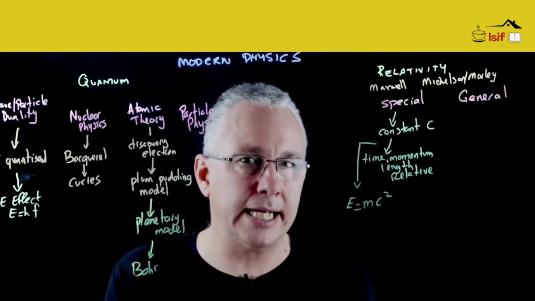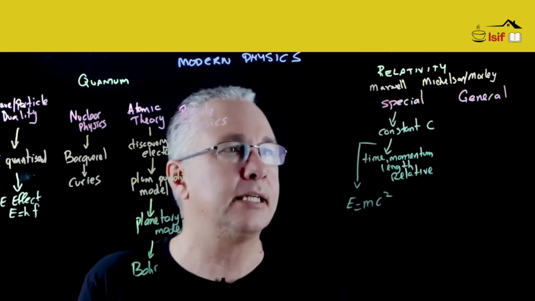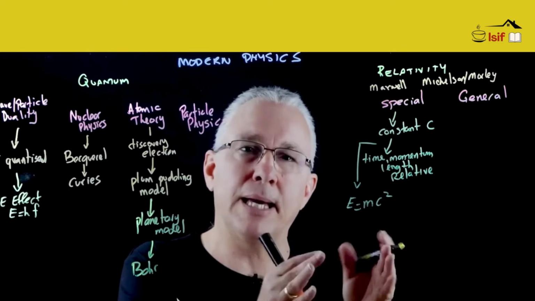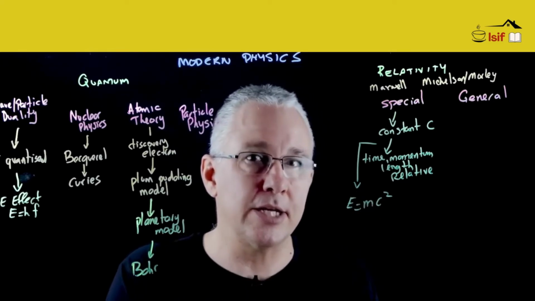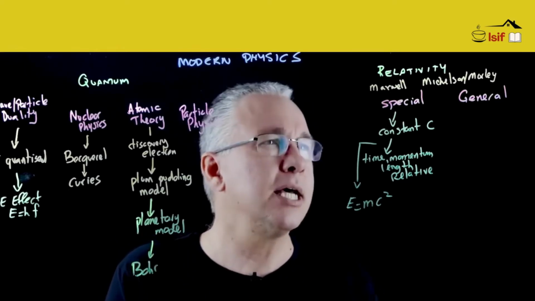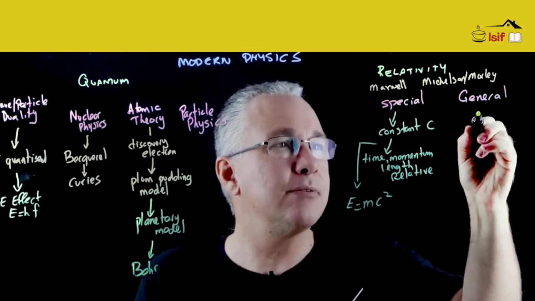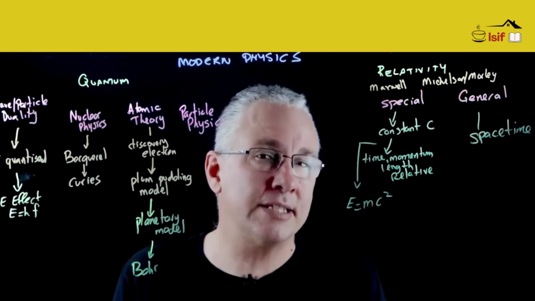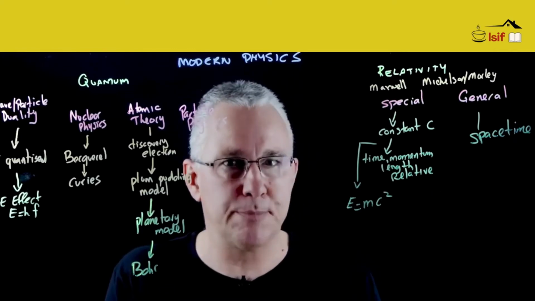Moving on to the second decade of the 20th century, around 1913 to 1915, Einstein, having developed his special theory of relativity, which is really about looking at relativity in an inertial frame of reference, so there's no acceleration, extended it by considering accelerated situations. As a result, he came up with this new concept of gravity and also the idea of space-time. The idea that gravity wasn't a force, but gravity was a distortion of that space-time.